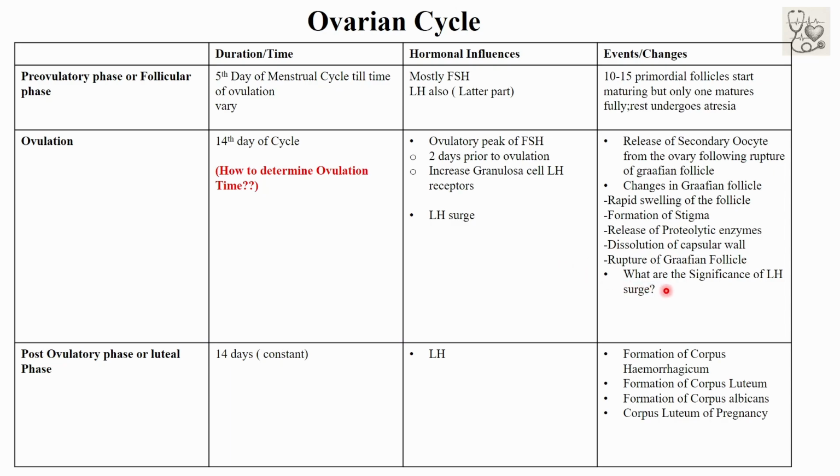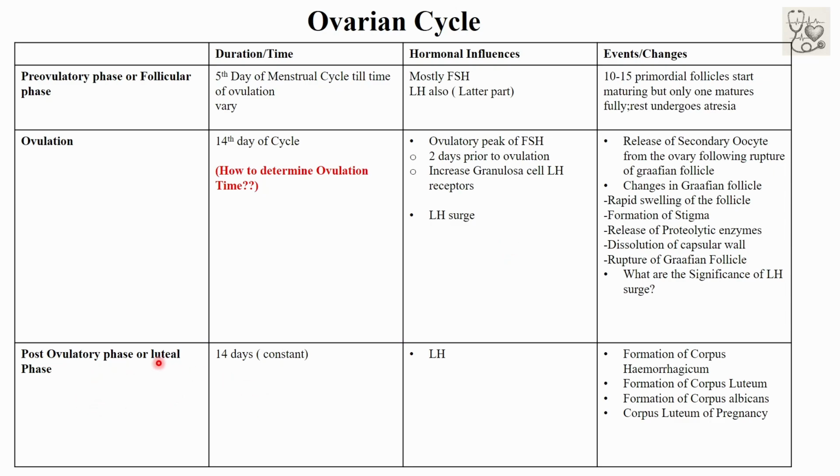Now, what is the significance of the LH surge? The LH surge causes elevation in the concentration of maturation promoting factor, which causes the oocyte to complete meiosis 1 and initiate meiosis 2. It also stimulates production of progesterone by the follicular stromal cells. It also causes follicular rupture and ovulation.